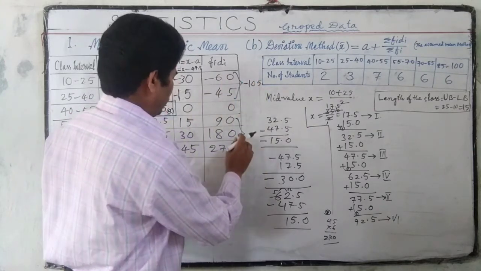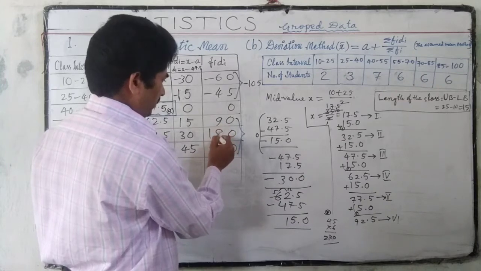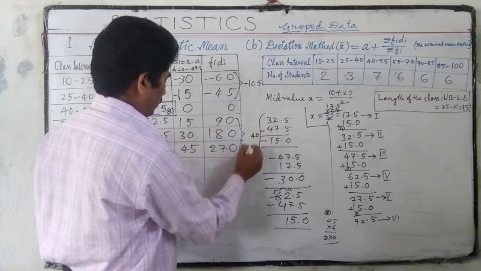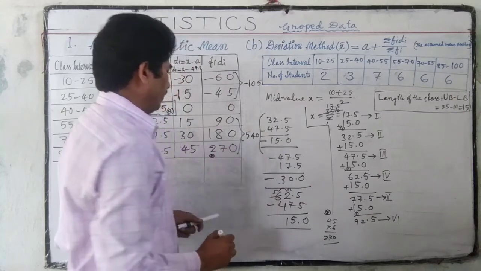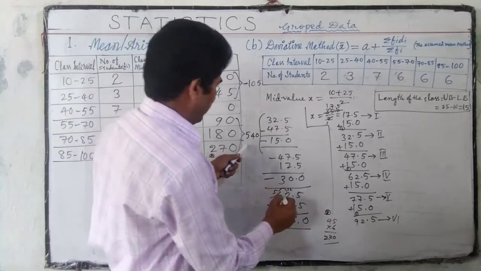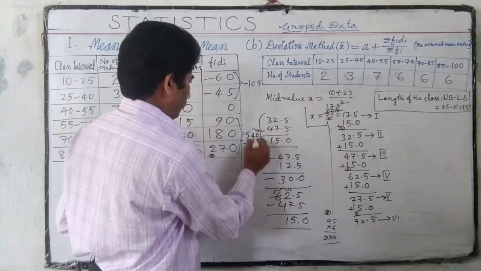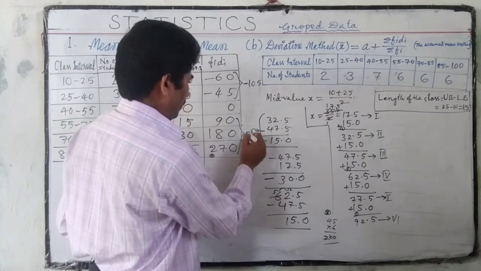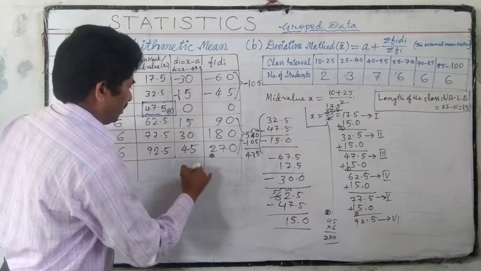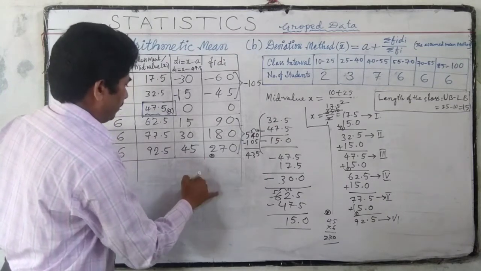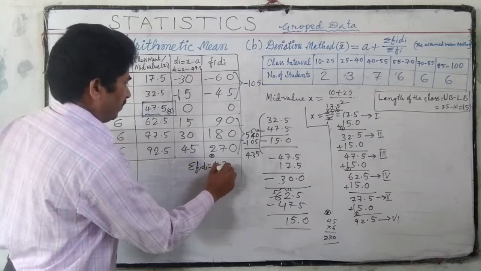The positives: 90 plus 18 plus 270 is 540. So 540 minus 105 is 435. So we are getting sigma fi di as 435.